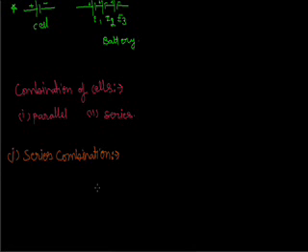In the series combination, we connect the EMFs of different cells in series, like this: E1, E2, E3. After combining them, we want to calculate the equivalent EMF of the cells, or of the battery, and the equivalent resistance of the battery.